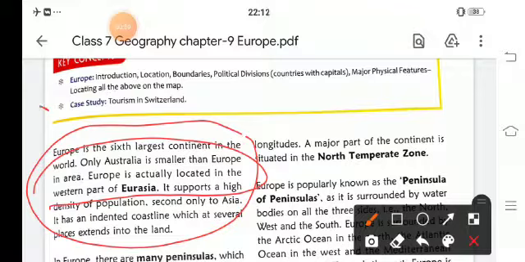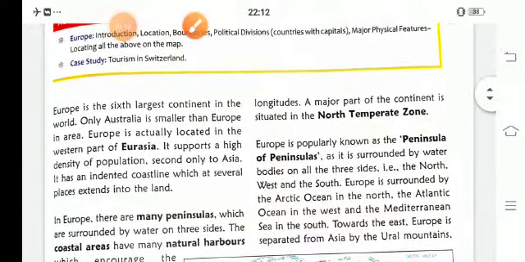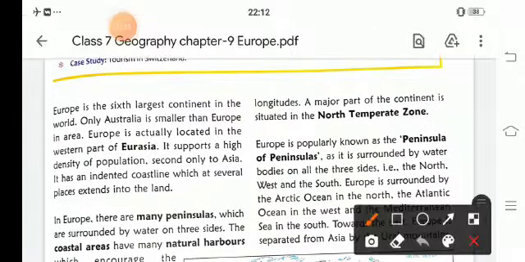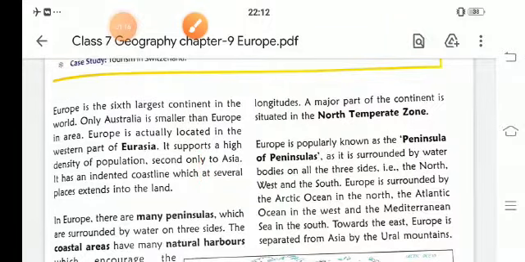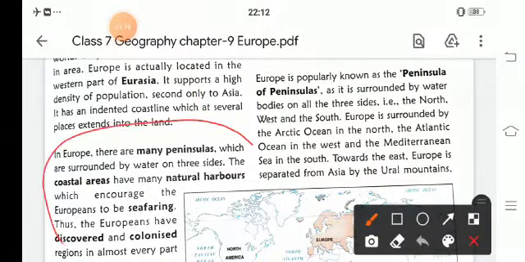It has an indented coastline which in several places extends into the land. Many of the Asian countries are also located in European countries. In Europe there are many peninsulas which are surrounded by water on three sides. The coastal areas have many natural harbors which encourage the Europeans to seafaring. Thus the Europeans have discovered and colonized regions in almost every part of the world.